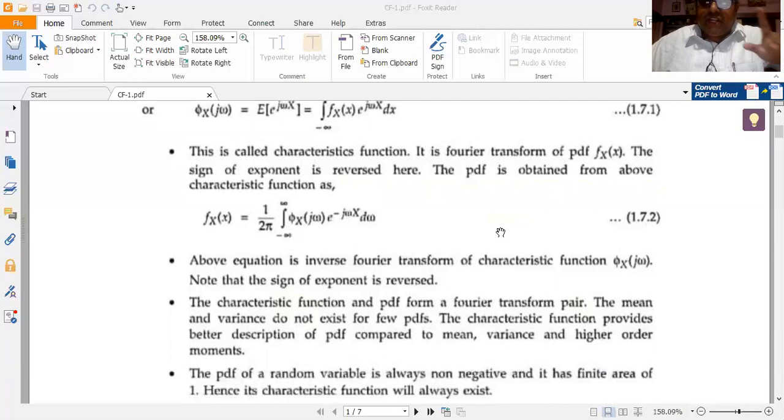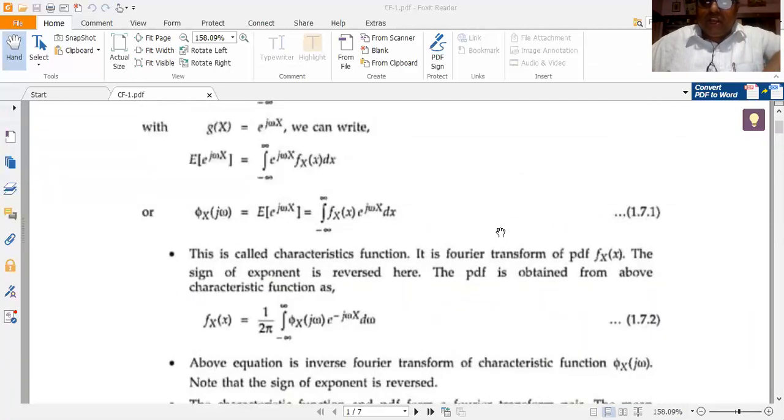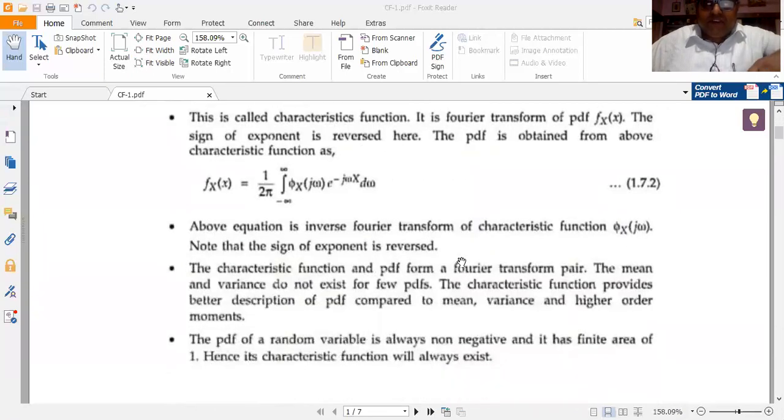Okay, so that's the basic definition of the CF that we have defined. Especially, the CF provides a better description of the PDF when compared to the mean, variance, and other higher order moments. So when the mean and variance do not exist, we need a parameter that can characterize the PDF. In such cases, the CF plays a very, very pivotal role. So that's the utility of it. And apart from that, it has many other beautiful, elementary and elegant properties also.